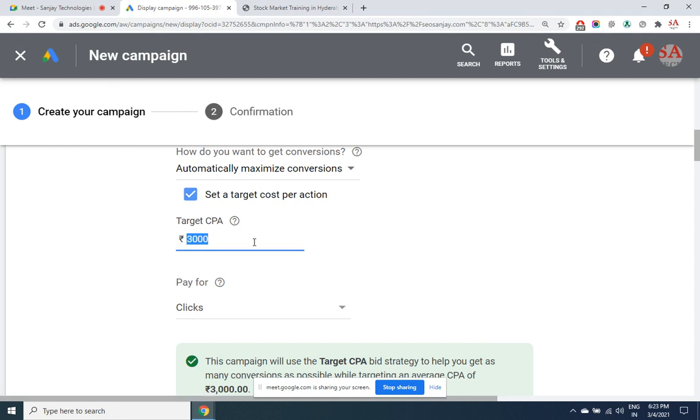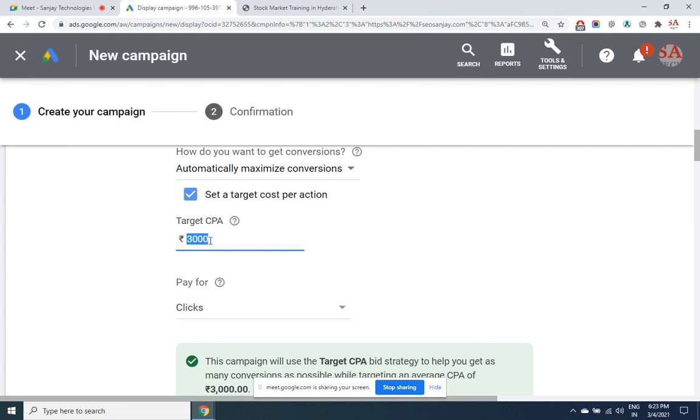But if someone goes directly to the website and does online payment, even then the AdWords code will get executed because that is there in the invoice page. But Google says that the ad click event should also happen, plus the invoice page ad code has to run. If those two things happen, then only this amount will be charged. If only one happens, he is not going to charge.